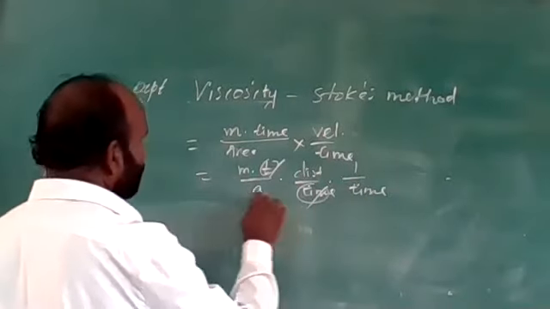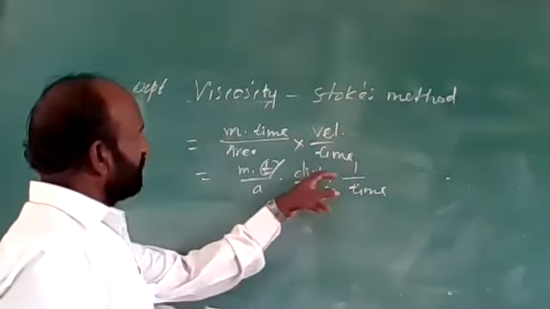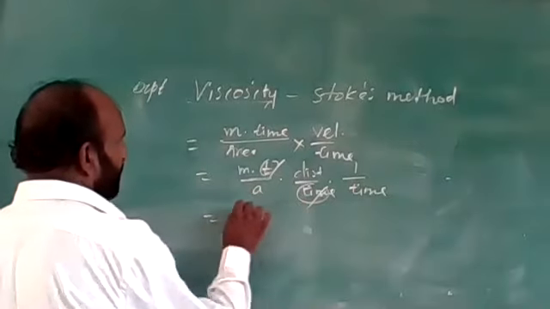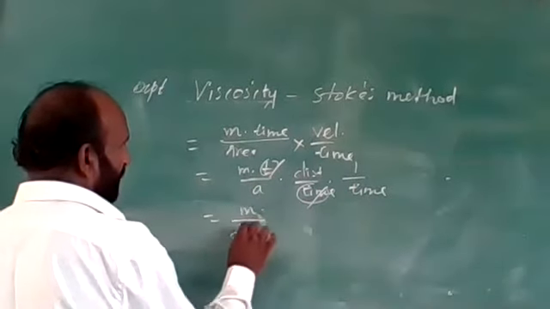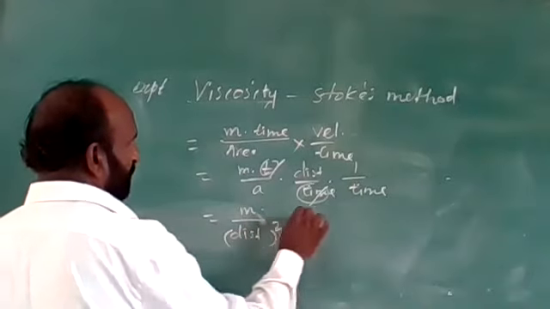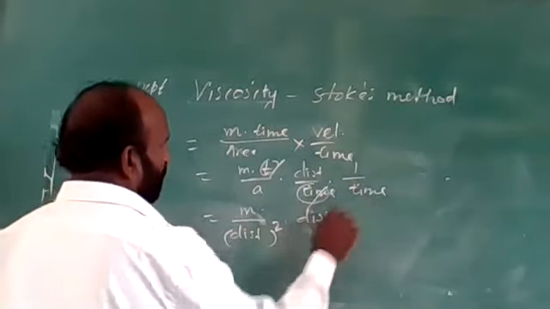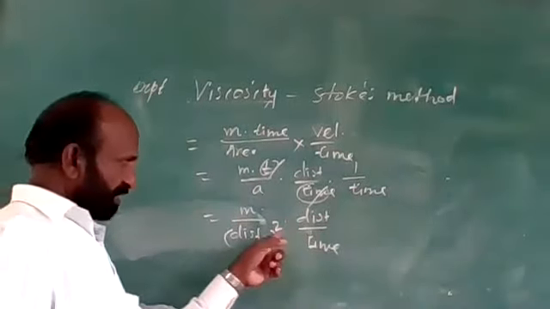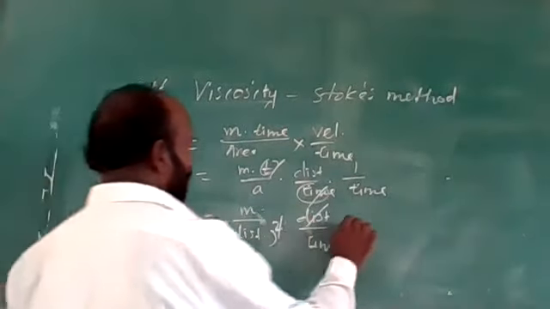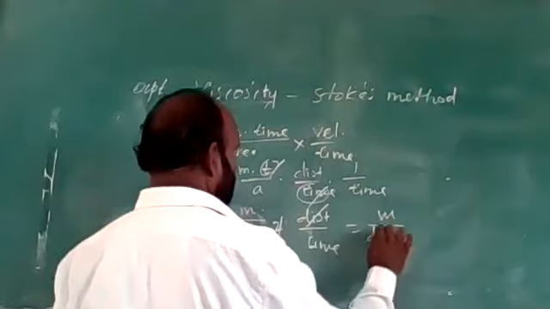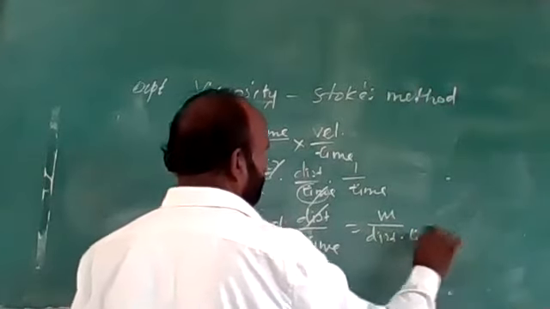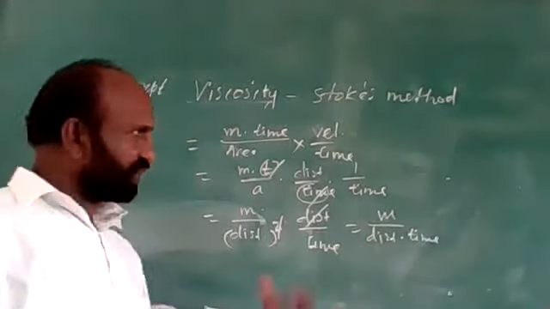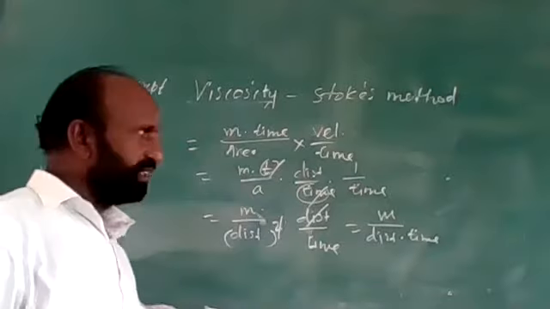Then mass into distance upon time. Now here is area. Area is nothing but distance squared, into distance upon time. Here, distance upon square of distance, we can cancel one of them, and it will be mass upon distance into time. From this equation, we can have the units of coefficient of viscosity.